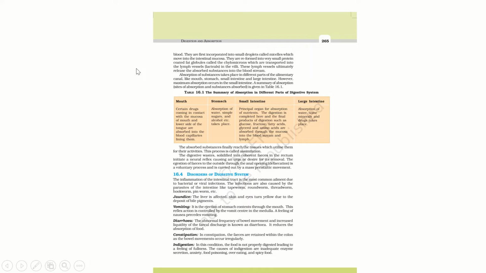Now, what is happening here? We know that fatty acids and glycerols are very insoluble, and to make them water soluble, they are bound with bile salts and phospholipids. Binding with bile salts and phospholipids makes them water soluble molecules, known as micelles. From micelles, the fatty acids and fat soluble vitamins are actively absorbed into intestinal cells, and the fat coated with cholesterol and protein is known as chylomicrons.